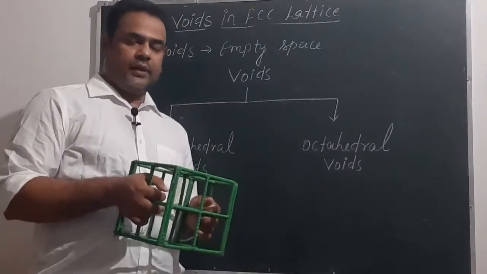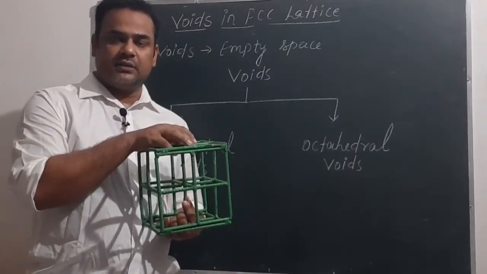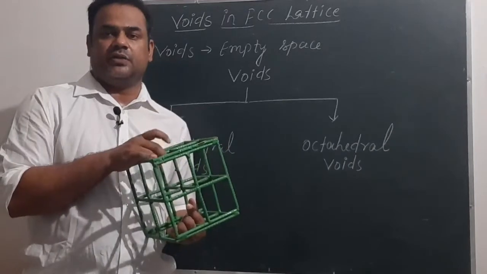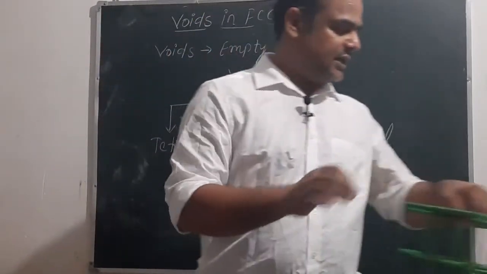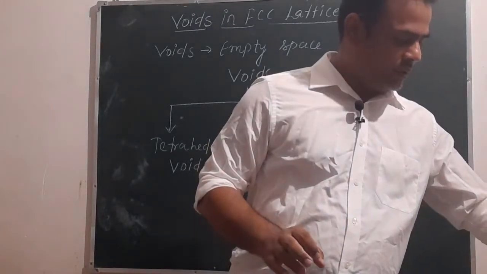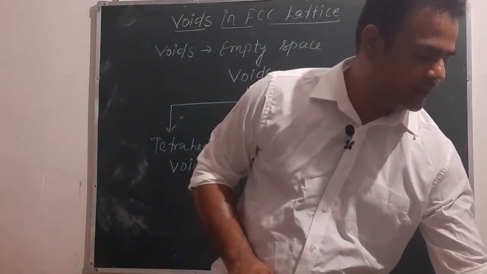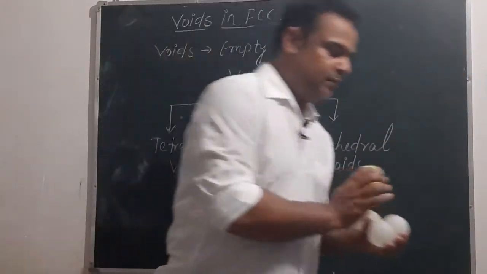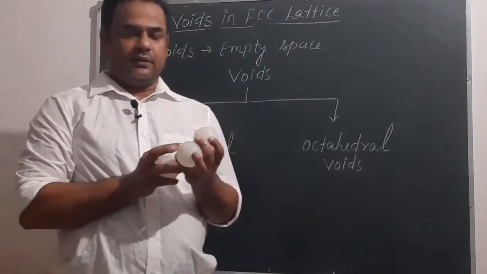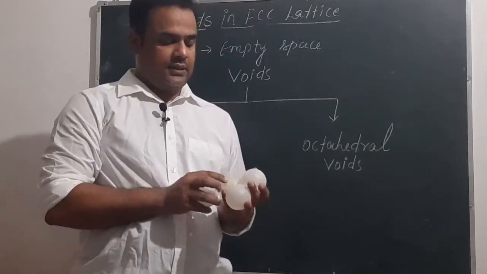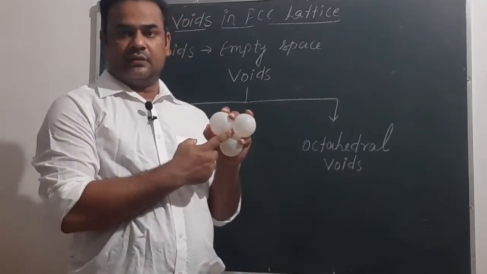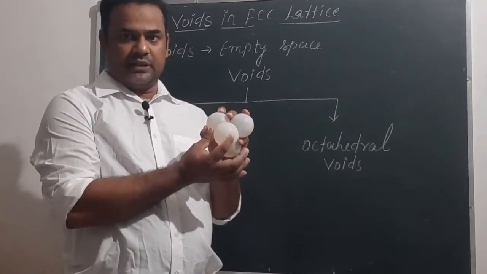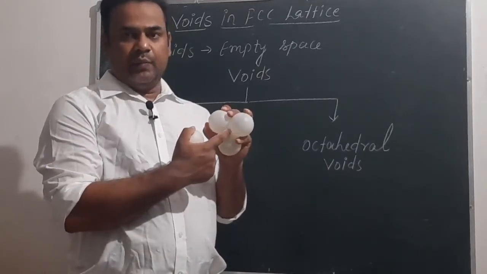So what is the meaning of voids? Whatever space remains or empty space remains in between the constituent particles, that empty space is known as voids. For example, suppose we have these 3 constituent particles. We will understand this with the help of ball model. We have here 3 constituent particles, and then you can see here some space. This space you can clearly see. Then the 4th constituent particle comes and covers this space. So obviously here empty space remains.